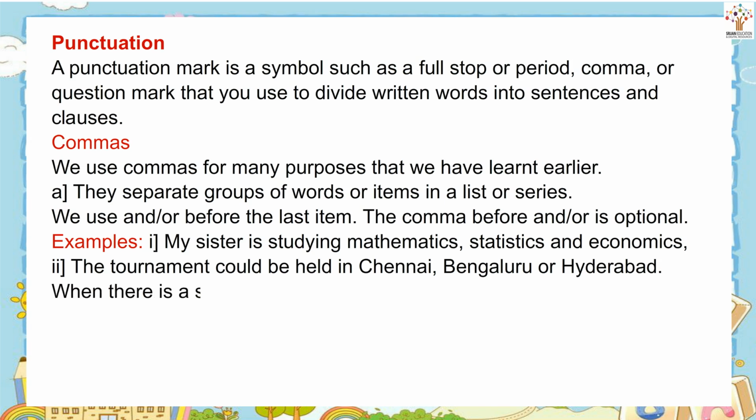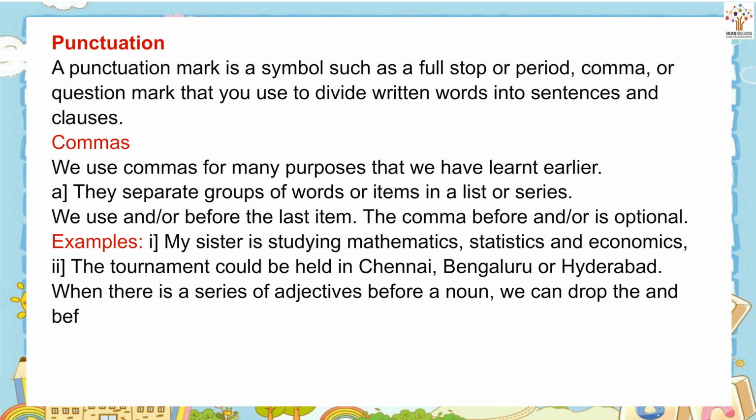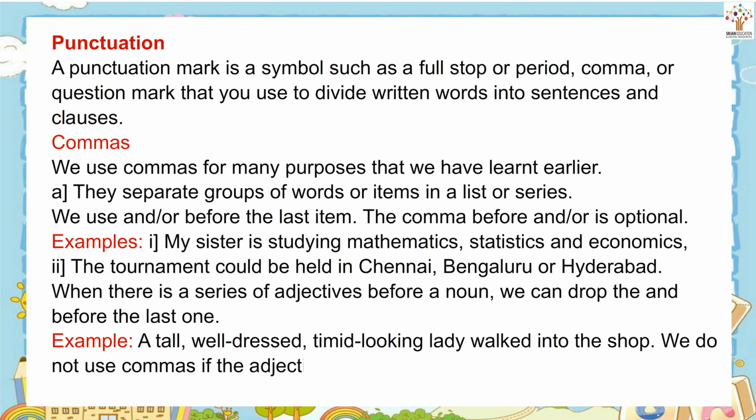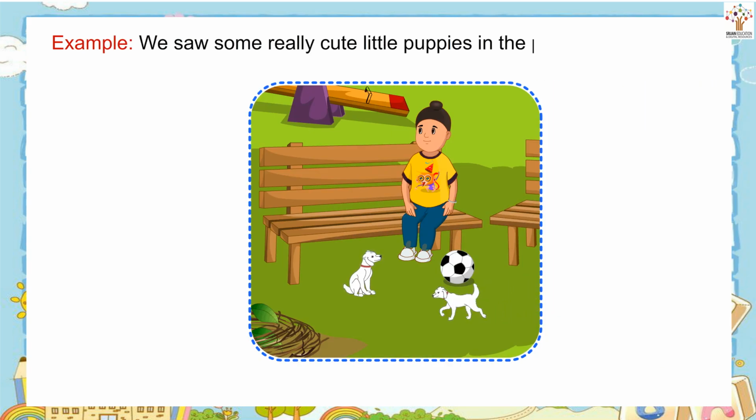When there is a series of adjectives before a noun, we can drop the and before the last one. Example: A tall, well-dressed, timid-looking lady walked into the shop. We do not use commas if the adjectives have a cumulative, building-up effect. Example: We saw some really cute little puppies in the park.